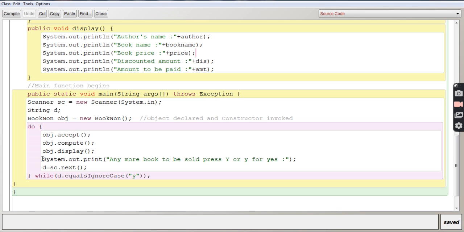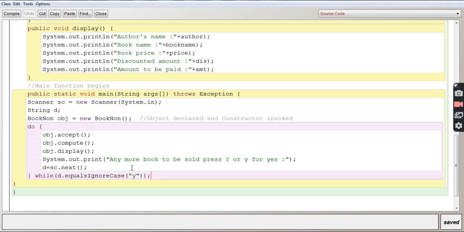And also the program is asking you, are there any more books sold, so that price can be calculated after discount. So if you say yes, uppercase Y or lowercase y, I'm using a string function over here, that is equalsIgnoreCase. So even if you give uppercase Y or lowercase y, it is going to check only for the letter Y, ignoring the case in the meantime.